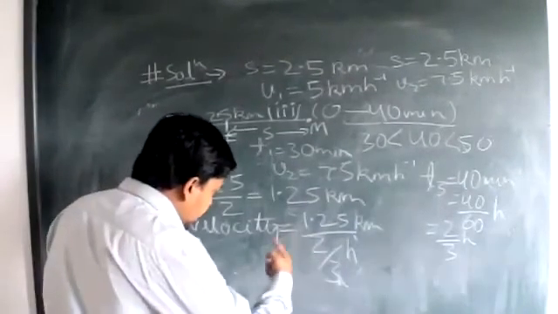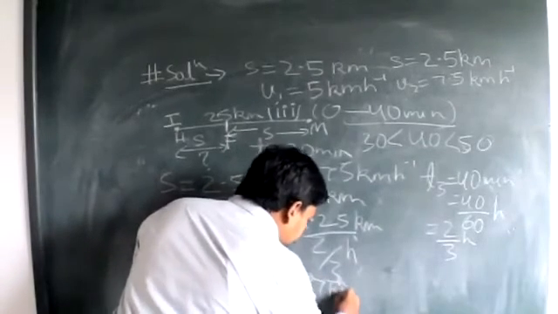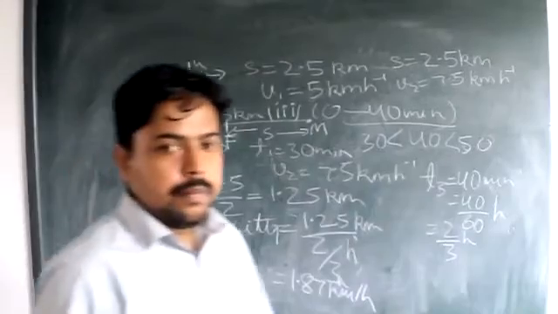So 1.87 something. 1.87 kilometer per hour. So this will be the average velocity. Okay.